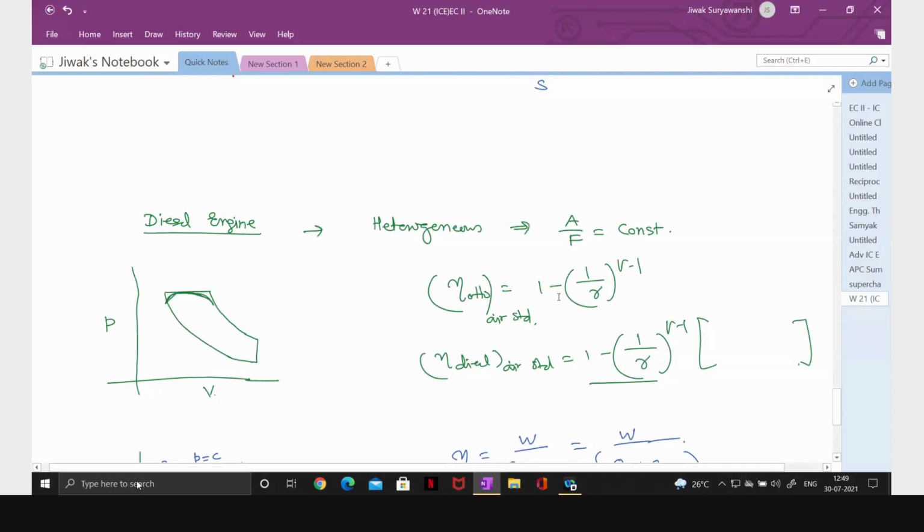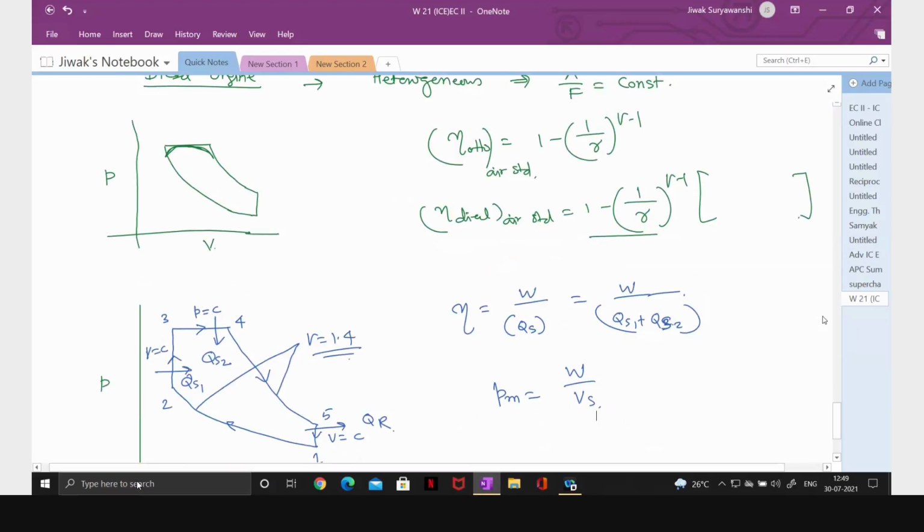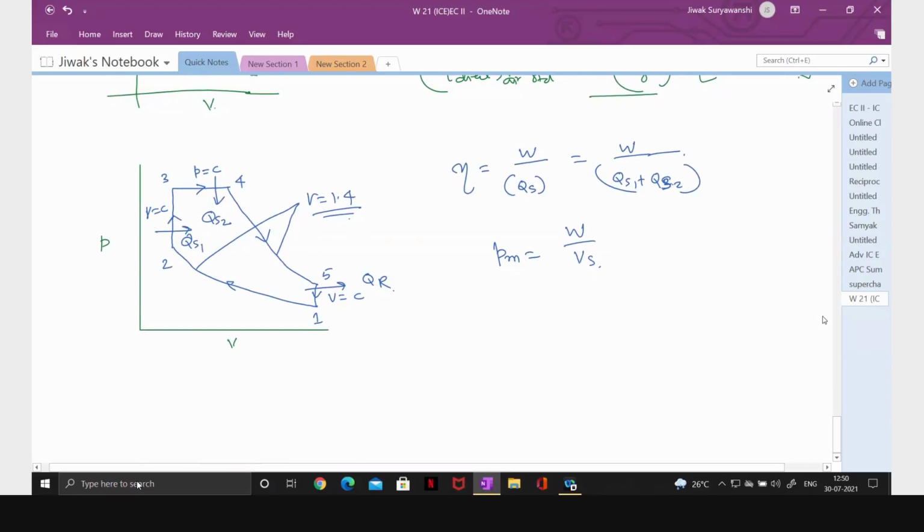So what will you do? Are you ready for that? Do you want to revise your air standard cycles from the thermodynamics notes, or shall I take those numericals again here? Roll number 89 Harshita, roll number 112 Utkarsh. Tell me, what do you want to do? You will revise from the thermodynamics notes all those things.